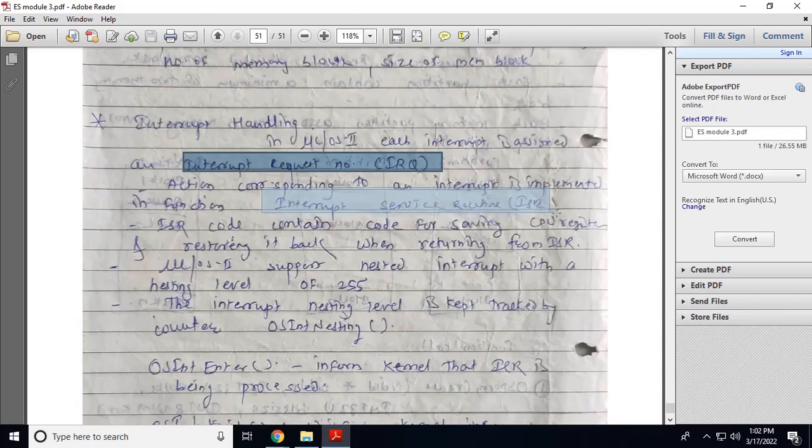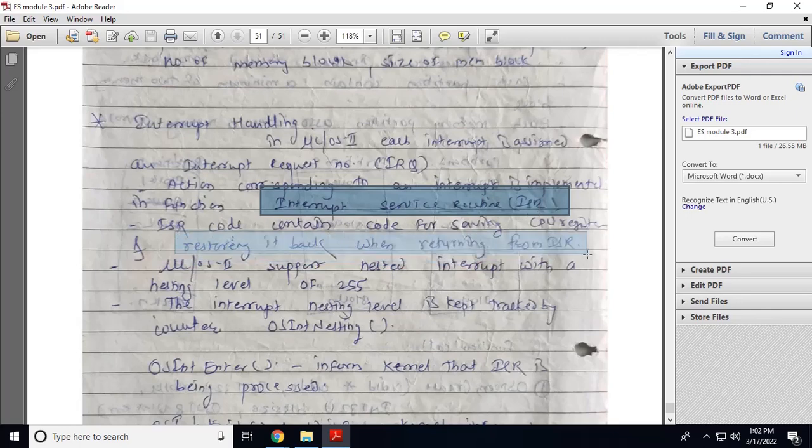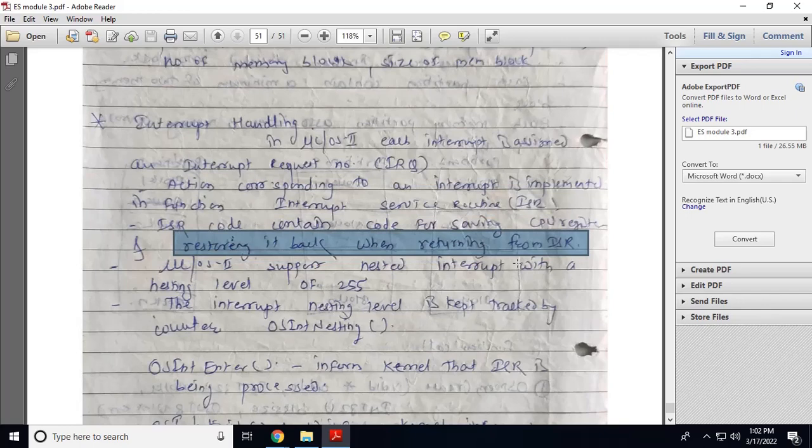So whenever an interrupt occurs, the ISR is executed. What is the ISR? The ISR contains code for saving the CPU registers and restoring them back when the ISR is completed. So in the ISR we write the code for saving the CPU content and restoring this content when the ISR is completed.